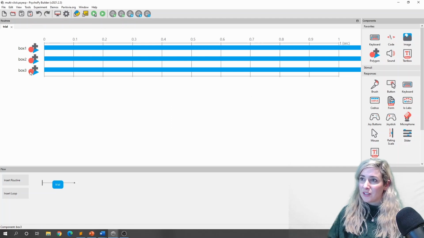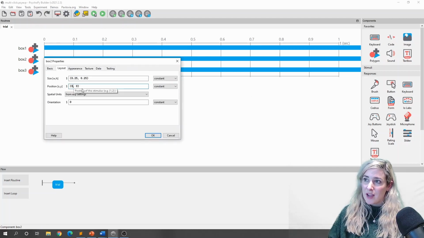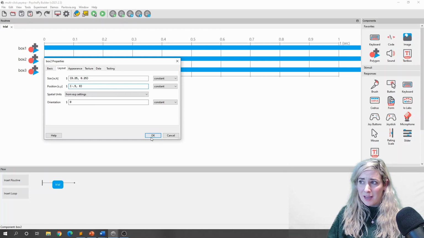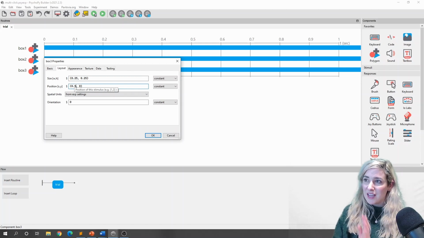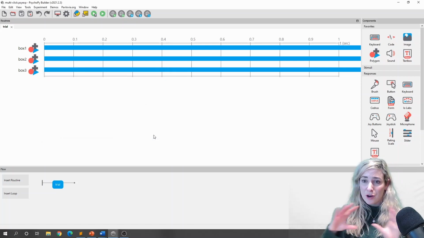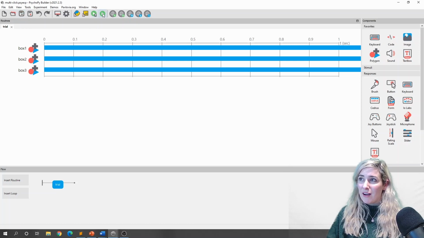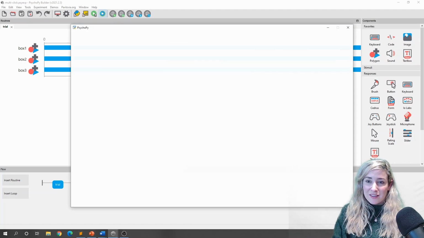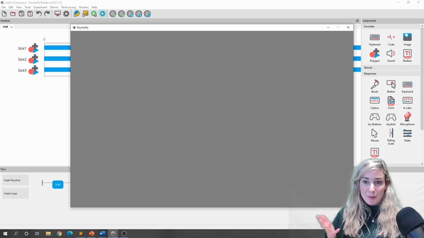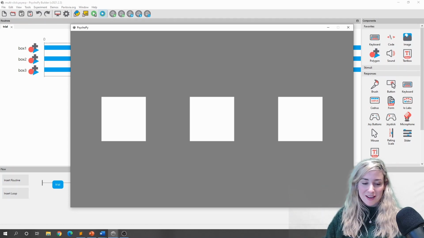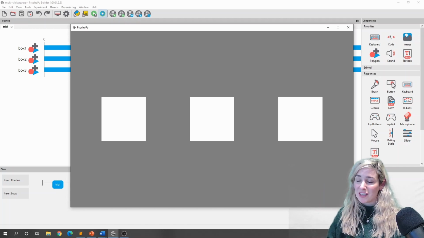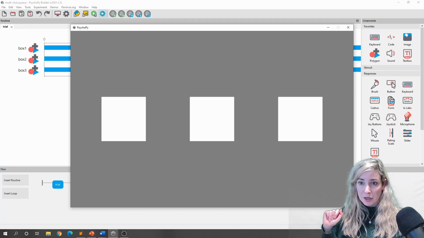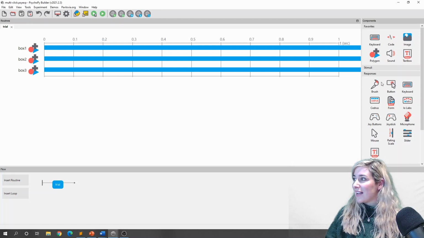And all I'm going to do is edit the position of box 2 and box 3 so that all these 3 boxes aren't overlapping one another. I'm changing 1 to be on the left and 1 to be on the right. So I should now see a row of boxes when I run my experiment. So I've just clicked run here. Hopefully that will work. And if it does, then I'm going to bring in my mouse component. Lovely, I can see my squares. Okay, so these are the clickable things, and the participant is just going to be told, click on 2 of the boxes.